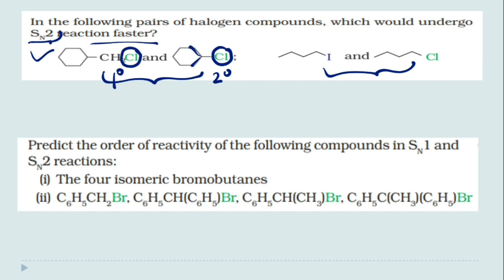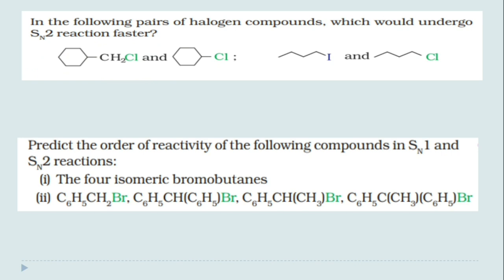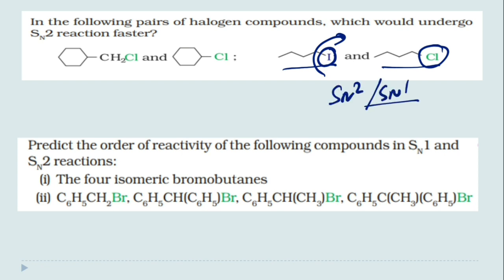So SN2 will be faster in 1 degree. So this one is faster for SN2 reaction compared to the second one. And in case of this one, both are 1 degree, but here the halo group is iodine and here the halo group is chlorine. So the iodine one will be more reactive for SN2 as well as SN1,